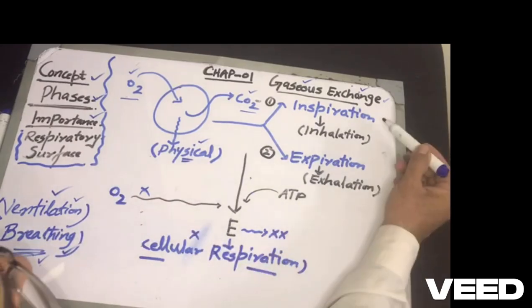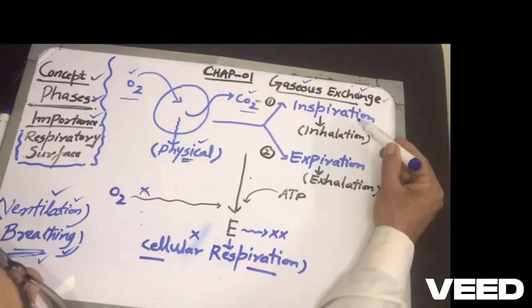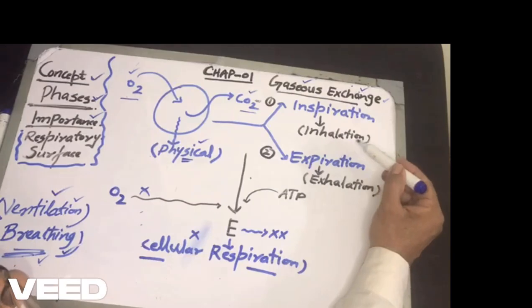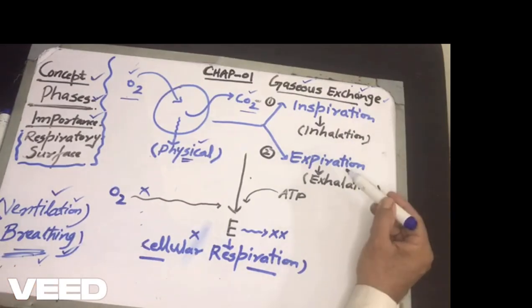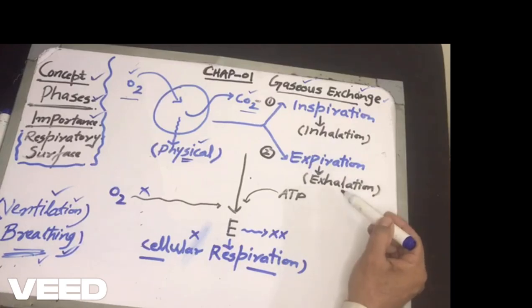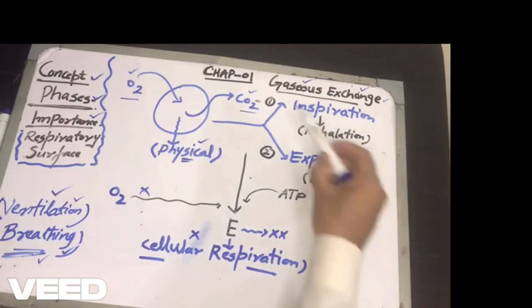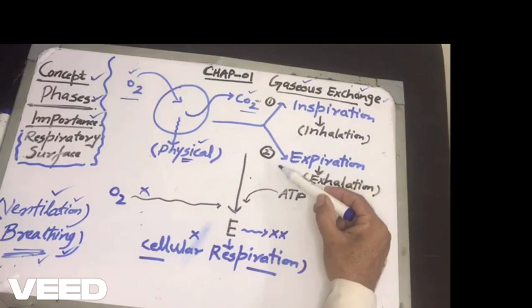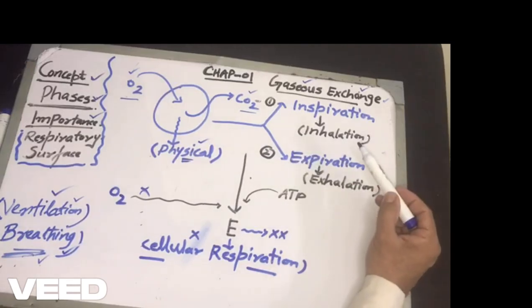Yes. Now coming to the second heading, that is the phases. You can see there are two main phases. One, inspiration or inhalation. And what about the other? Expiration or exhalation. So step number 1 is inspiration. Step number 2 is expiration.